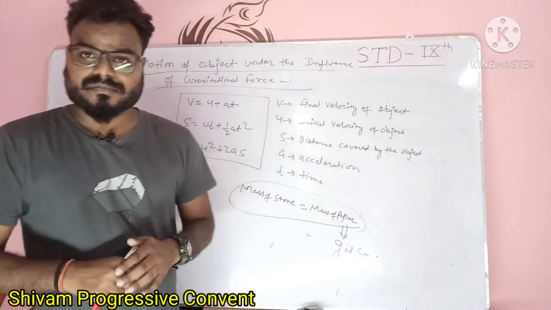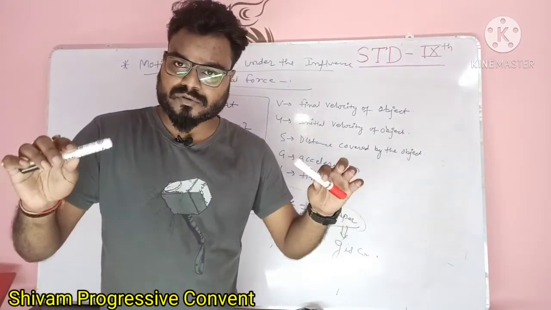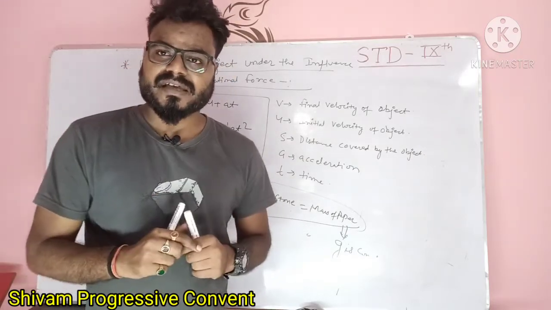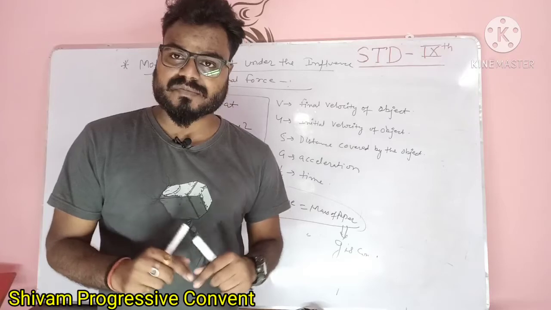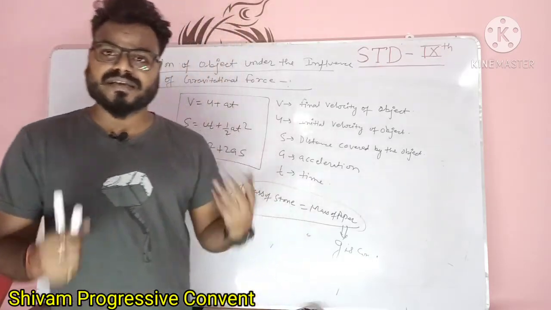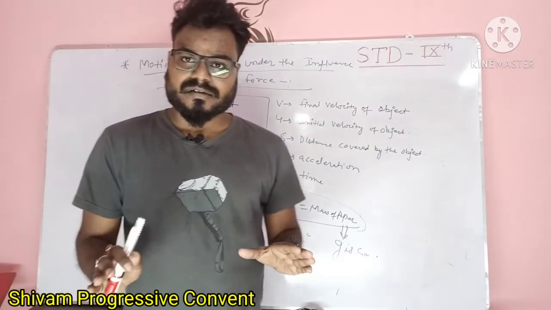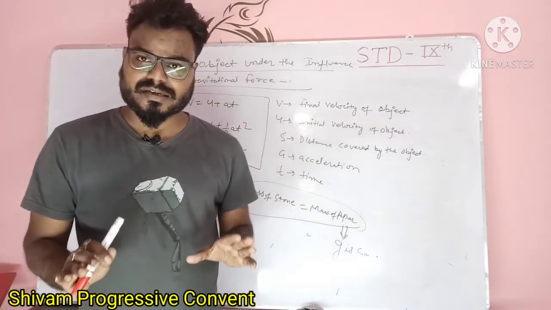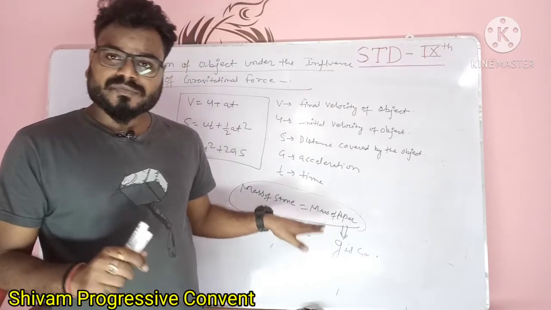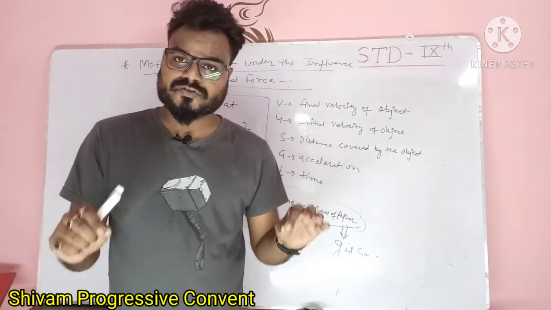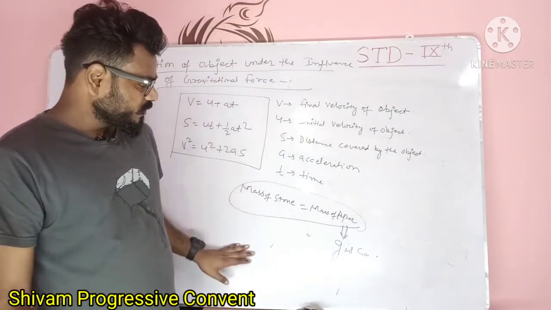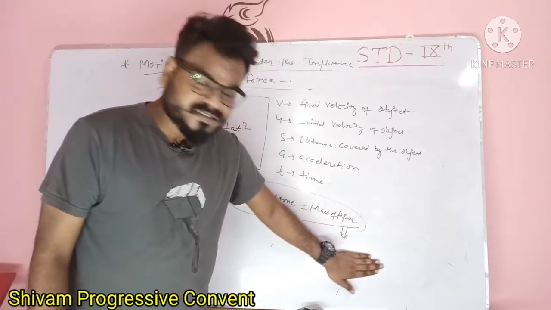In your experiment, when you drop a paper and a stone from the first floor of your house, at that time the air resistance comes in. That's why the stone comes faster than paper. A stone comes on the earth faster than paper only because of air resistance, and no other force acts in that experiment. And when you do the same experiment in the vacuum room, the same paper and stone come at the same time on the earth. So we conclude from the experiment the acceleration due to gravity.